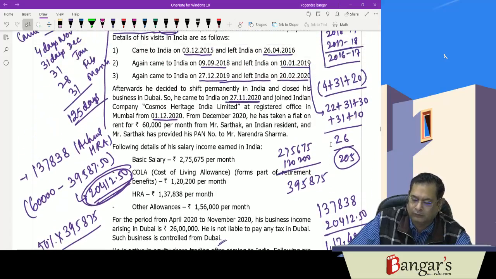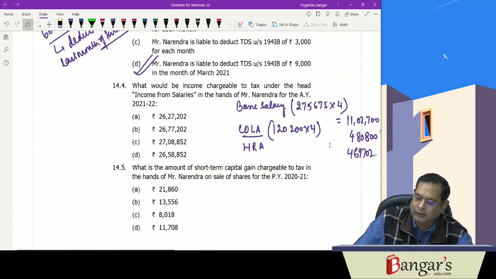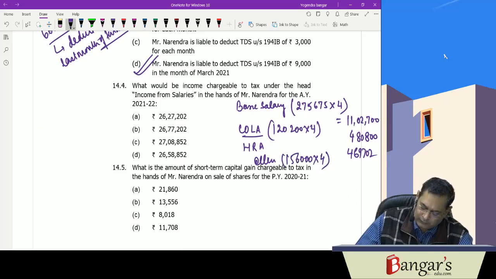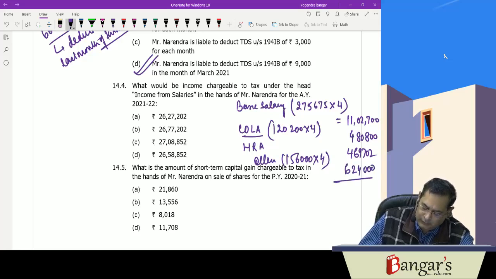Then other allowances are 156,000 per month. So 156,000 into 4 is 6,24,000. So it is 11,02,700 plus 480,800 plus 469,702 plus 624,000 minus 50,000 standard deduction.